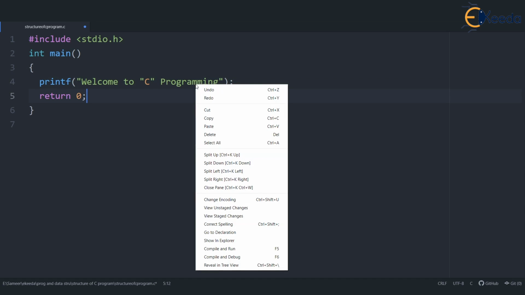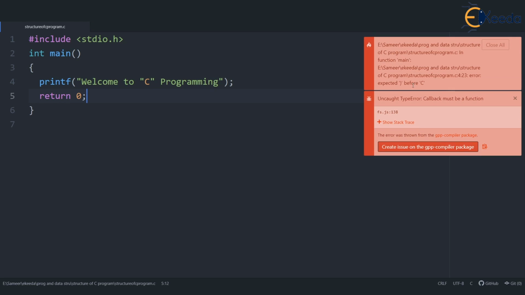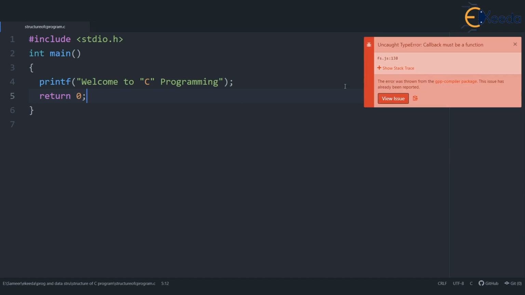Let's try to compile and run. It's going to give error. Let's see more on these errors, how to read the errors in Atom later on. But definitely this is giving error. So it's very challenging, isn't it, to print quotation symbol itself? No, it's not at all challenging.